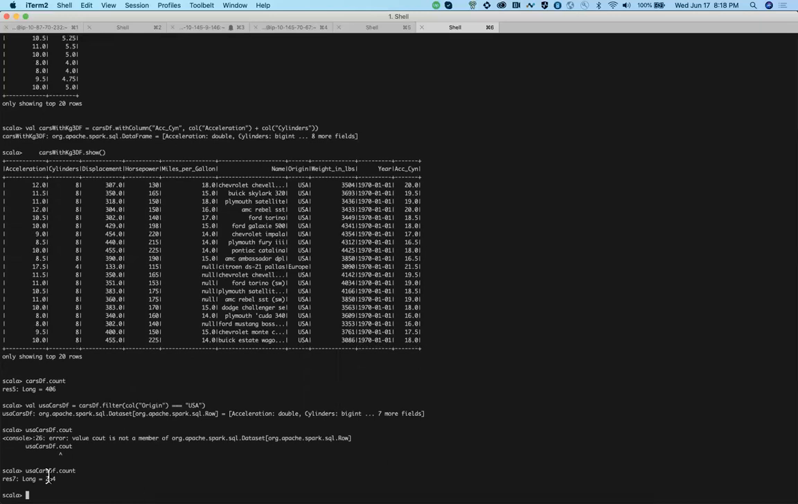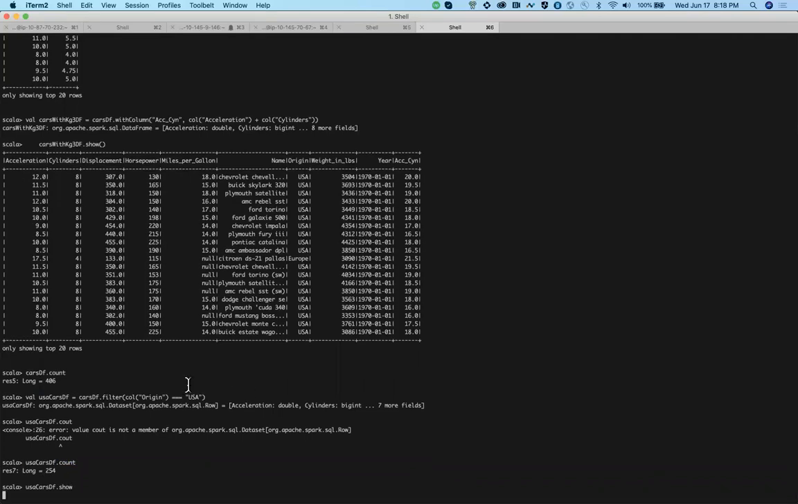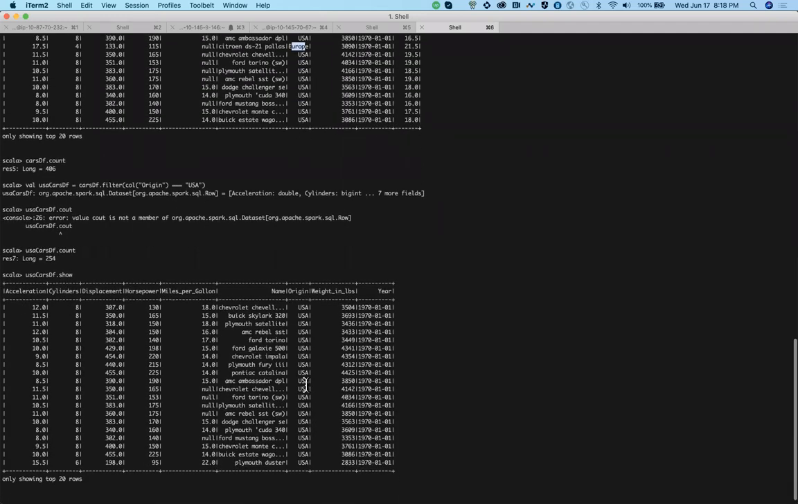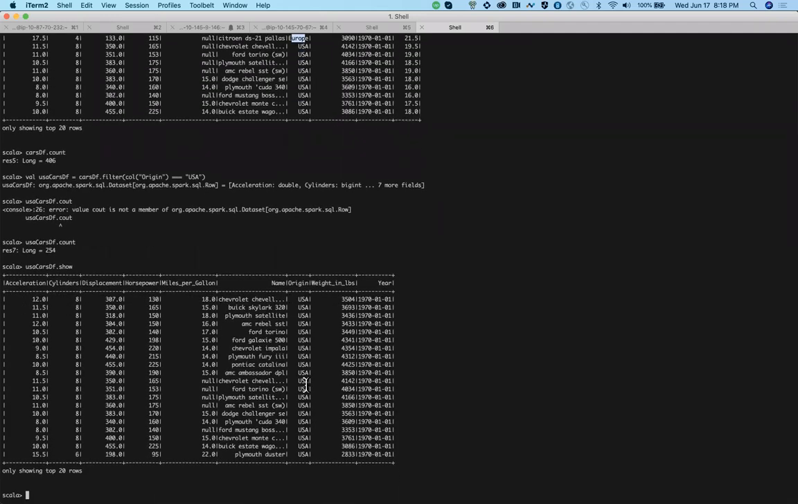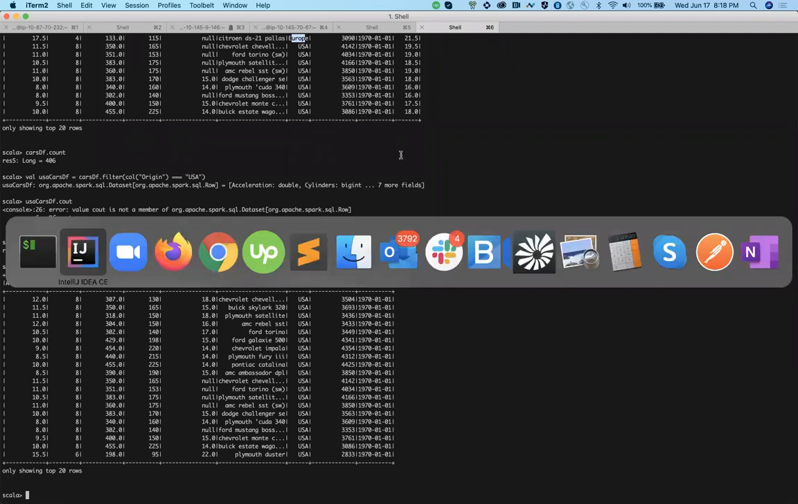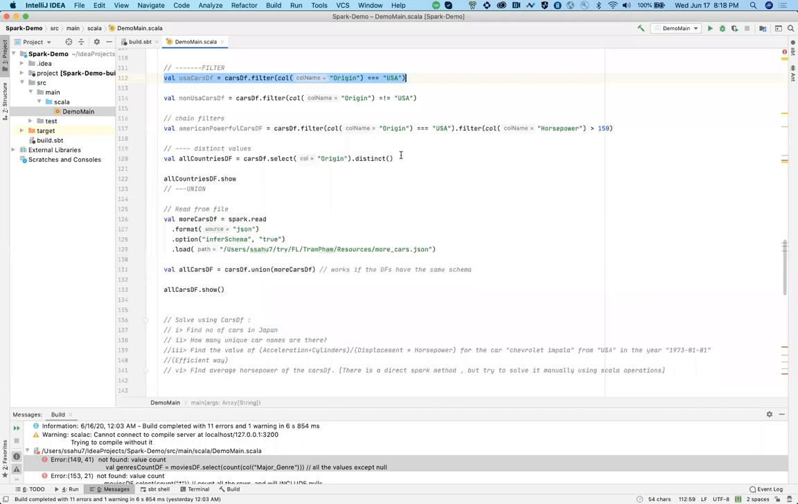See, now it's having just 254 rows, correct? So this particular data frame won't have anything other than USA. If you do show this, we had this particular Europe over here, you will see only US. You will find only USA cars over here. So how is this useful? This is a fairly common thing which you will use. Let's say you have a big data set and you want to collect data for a few particular columns matching your parameters, right?